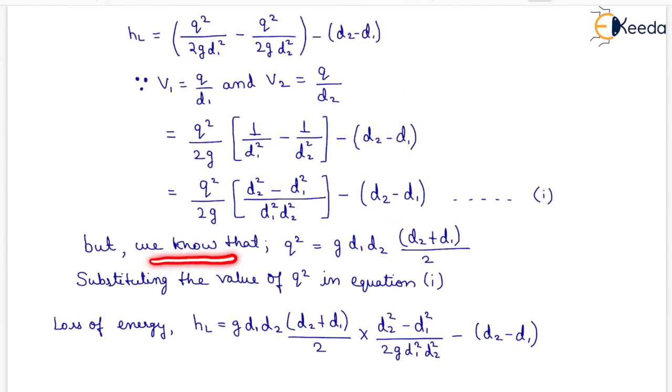But we know that Q square will be equal to g into D1 D2 into D2 plus D1 by 2. Now substituting the value of Q square in equation 1, we will have loss of energy HL equal to g into D1 D2 into D2 plus D1 by 2 into D2 square minus D1 square upon 2g D1 square D2 square, minus D2 minus D1.